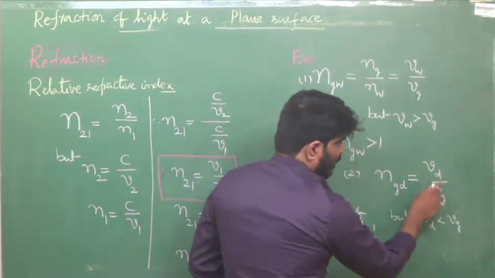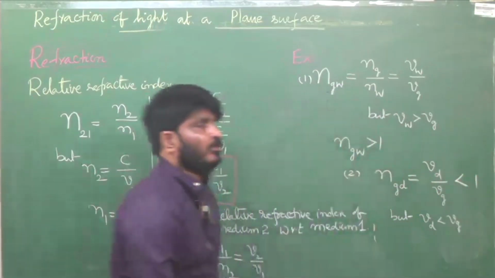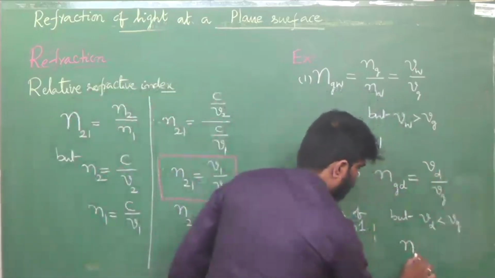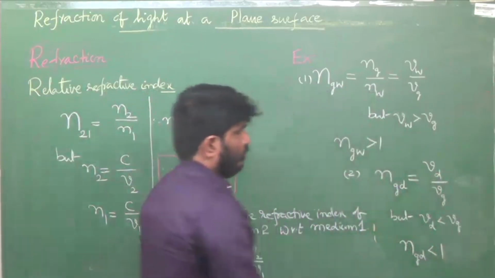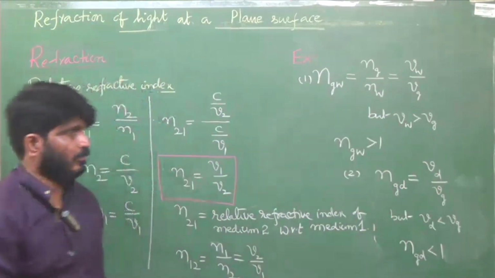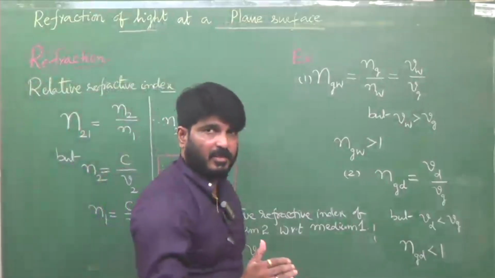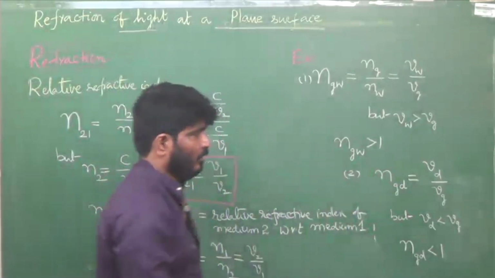If this is less, we are going to get less than 1. So, relative refractive index may be greater than 1 or less than 1.